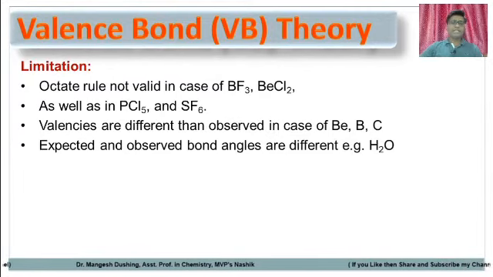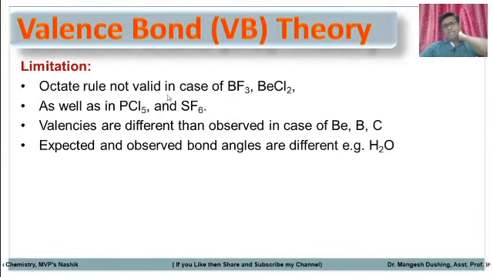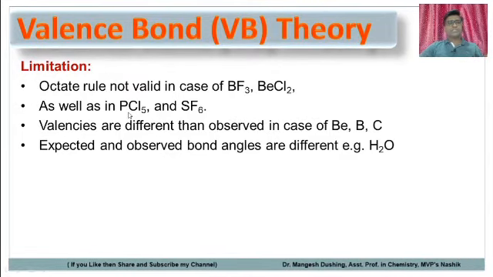In the case of beryllium also, the outermost shell of beryllium contains only 4 electrons, 2 electrons from the chlorines and 2 electrons from beryllium. As well, some stable molecules do not obey the octet rule, as they contain more than 8 electrons in the outermost shell.